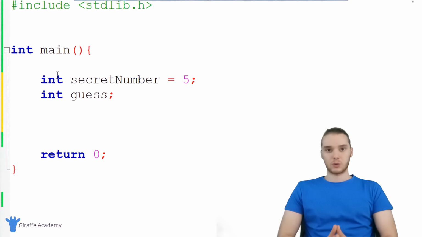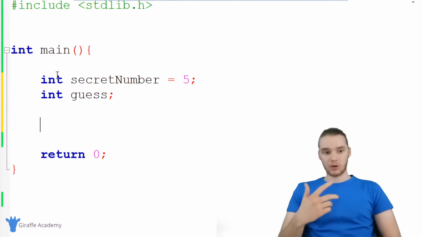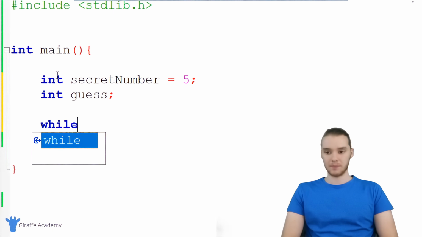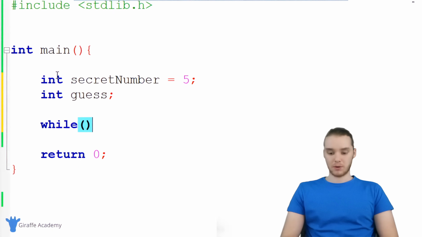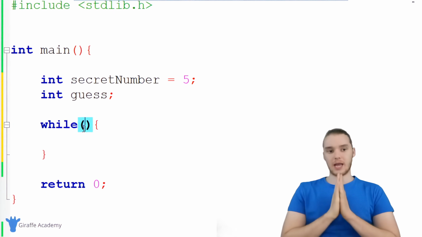So what we want to do is we want to be able to prompt the user to enter in the number until they get it right. So as long as the user hasn't entered in the correct number, we want to keep asking them to enter it in. In order to keep asking them to enter it until they've guessed it, we can use something called a while loop. So I'm just going to type while, and I'm going to make an open and close parentheses and an open and closed curly brackets.